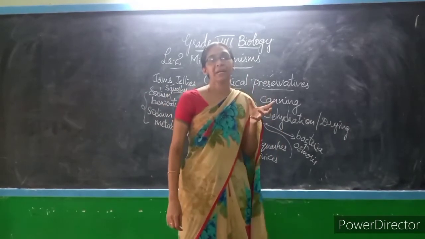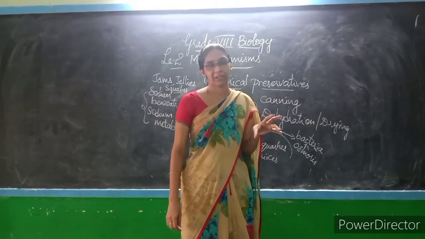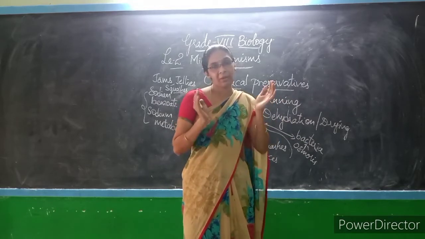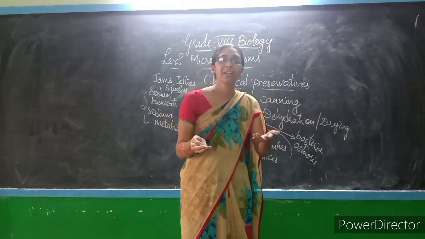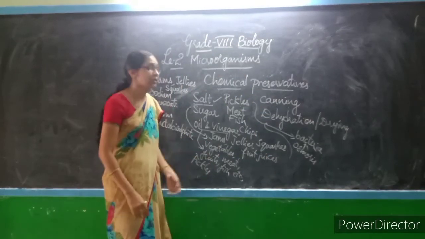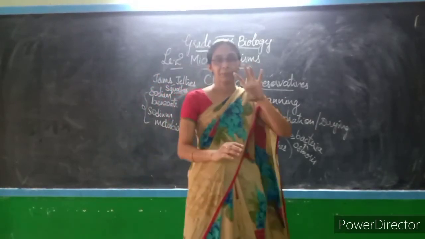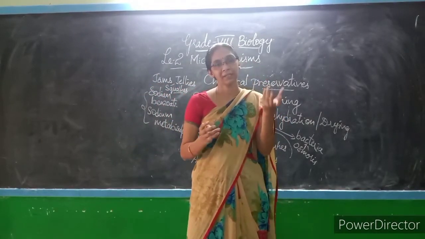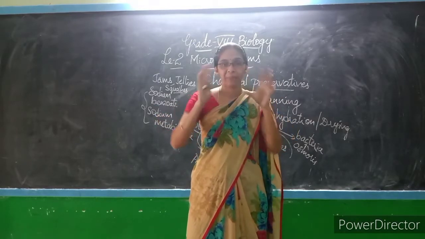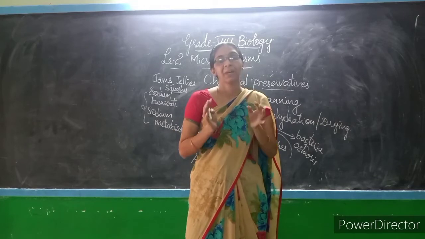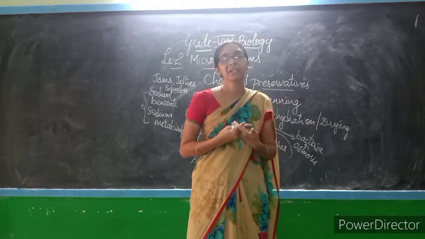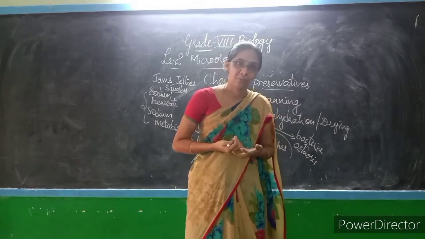They will make an environment that is not suitable for the growth of microorganisms. That means this oil and vinegar are not suitable for the growth of microorganisms. If you add this oil and vinegar to food materials like vegetables, meat, fruits, pickles and fish, what happens to the food material? The food material is devoid of microorganisms. That means this oil and vinegar will make that food material devoid of microorganisms by controlling their growth, by making the environment unfavorable for them to grow.